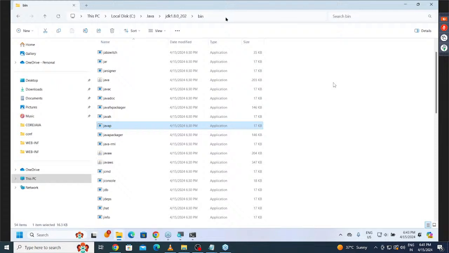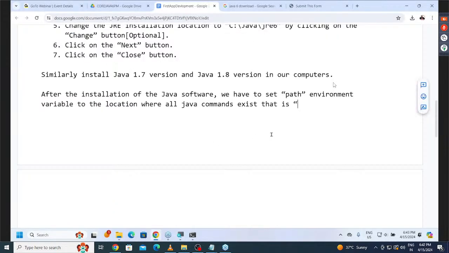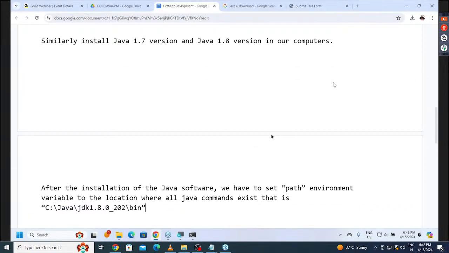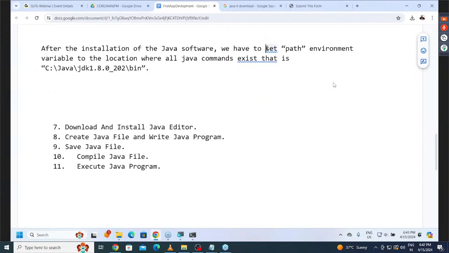Always in Java, whenever we want to provide some locations, don't type those locations manually. Some mistakes are going to happen, and totally the setups are going to be wrong. As much as possible, try to copy the locations. If we click on that address bar, it is automatically totally selected. Control C. Then go to the content here, and there we can paste it. Control V. That's it. After the installation of the Java software, we have to set the path environment variable to